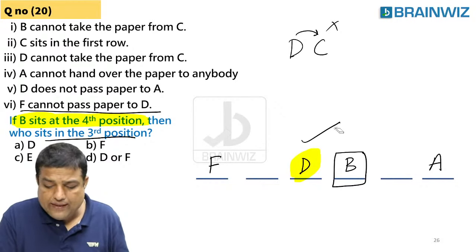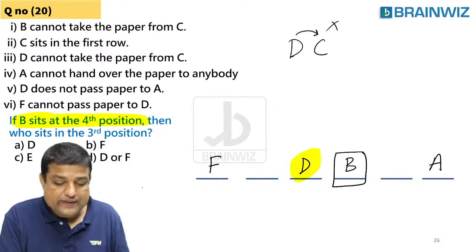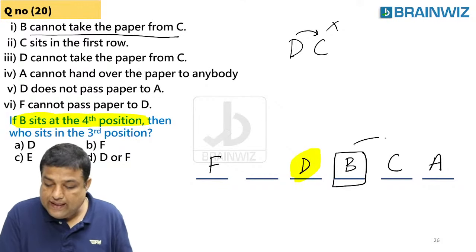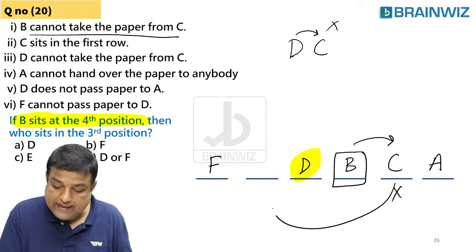Now we all people have done it here. Clear? Now what did it say here? B cannot give the paper to C. So C cannot be here. So definitely C has to be here.